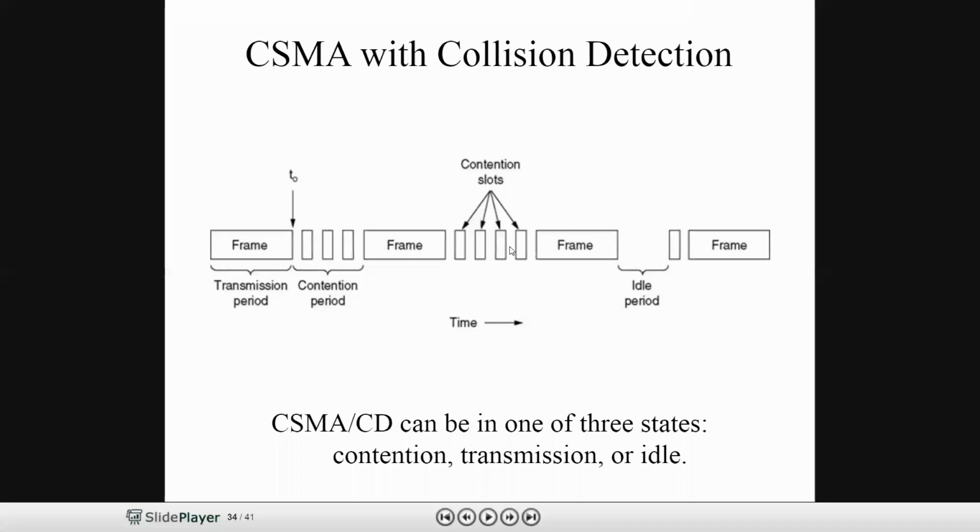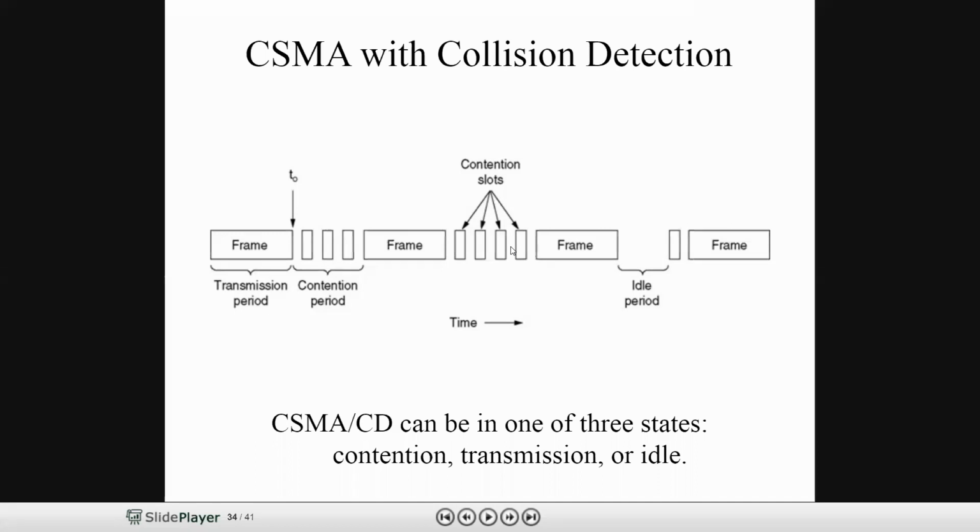This contention window has contention slots. It means there is no other station within range sending at the same time as your transmission. Note down, students, this example is for CSMA with collision avoidance. Now, just note down what a contention window is.